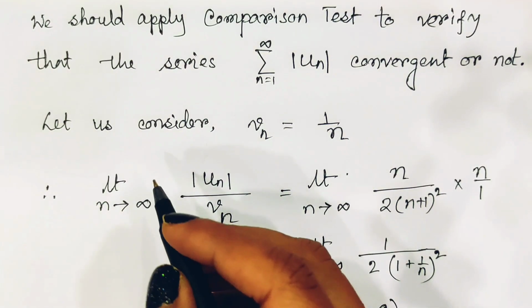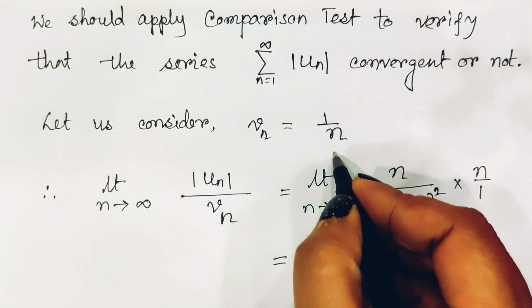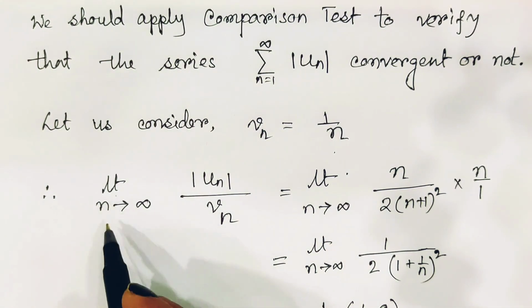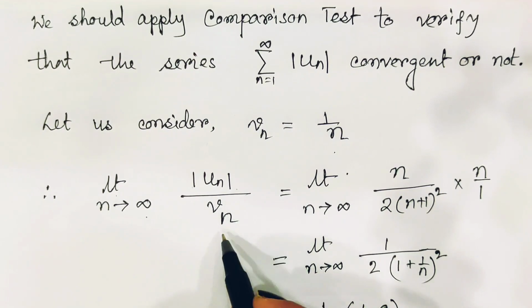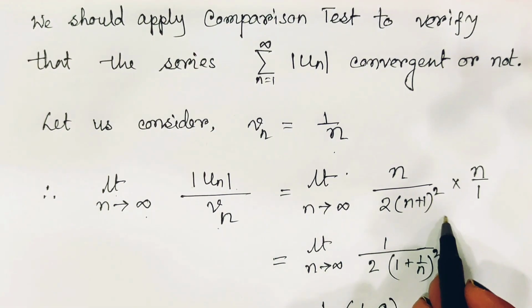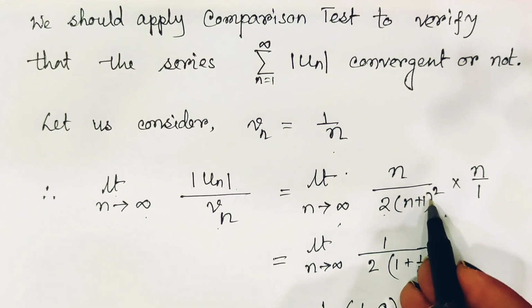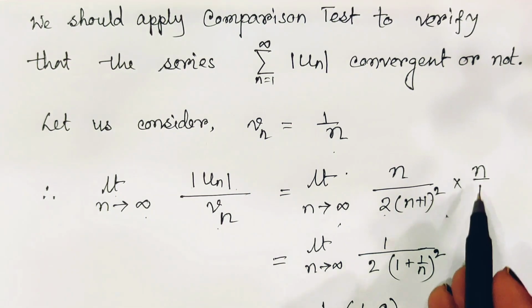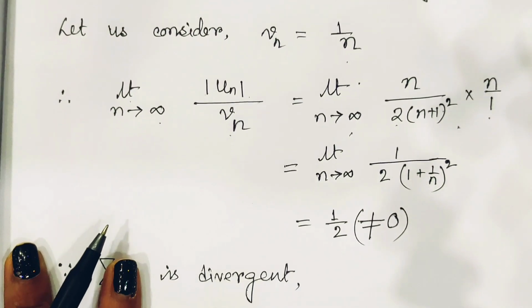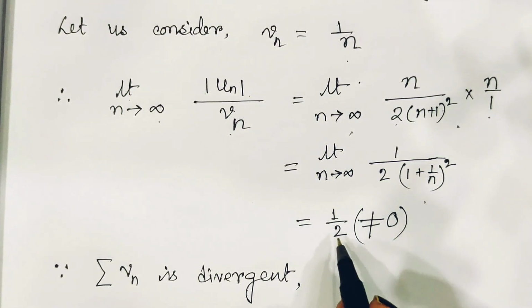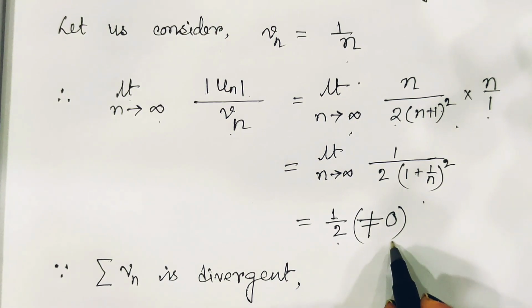So when we take Vn equal to 1 upon n and apply the comparison test, limit n tends to infinity of mod of un by Vn is equal to limit n tends to infinity of n upon 2n plus 1 its whole square into n by 1. If we simplify and take the limit, we find this limiting value is 1 upon 2, which is not equal to 0.